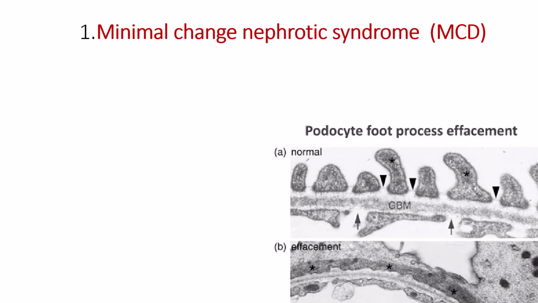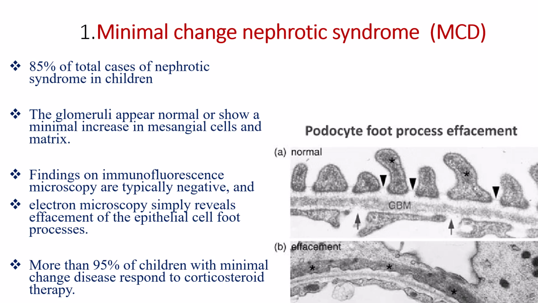Let us see the most common cause of idiopathic nephrotic syndrome and overall nephrotic syndrome in children, that is minimal change nephrotic syndrome. 85% of total cases of nephrotic syndrome in children are minimal change nephrotic syndrome. In this case, the glomerulus appears normal or shows a minimal increase in mesangial cells and matrix. Findings on immunofluorescence are typically negative.